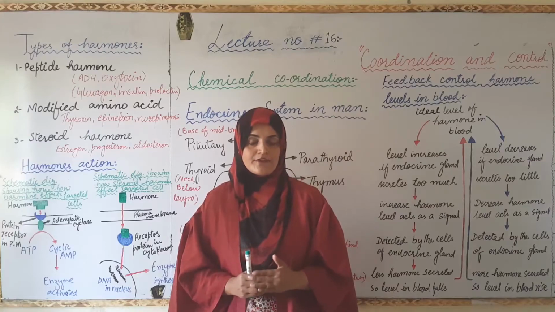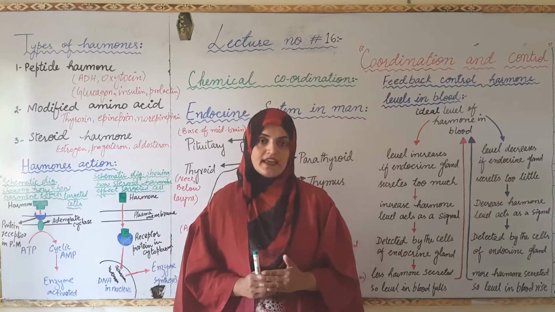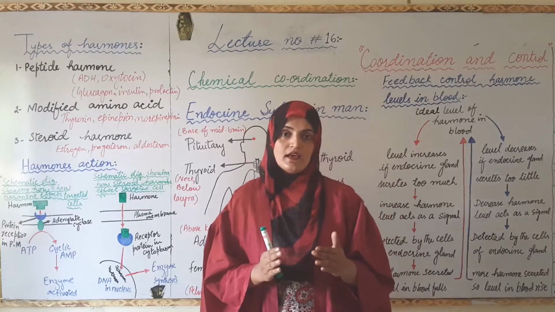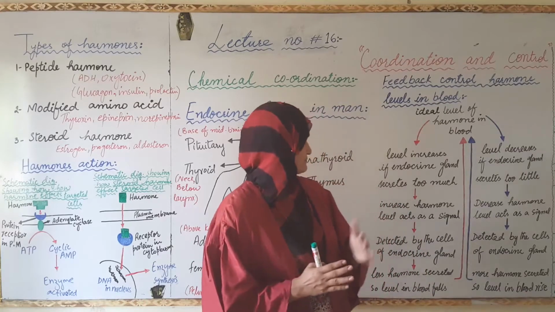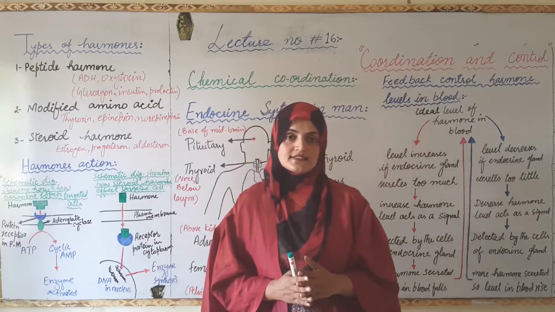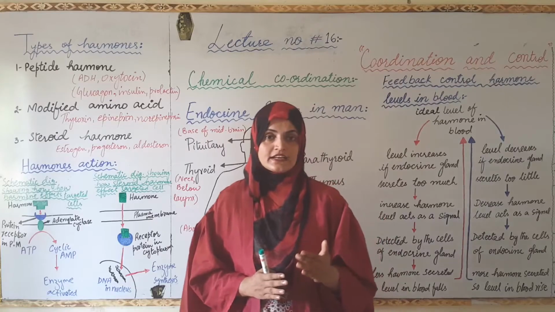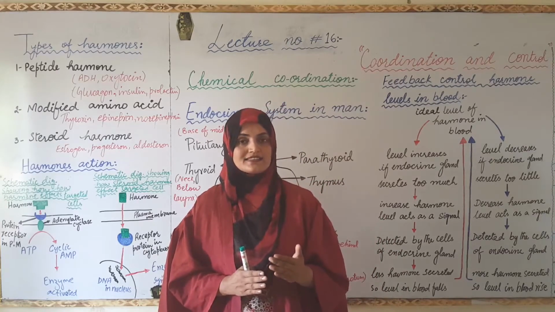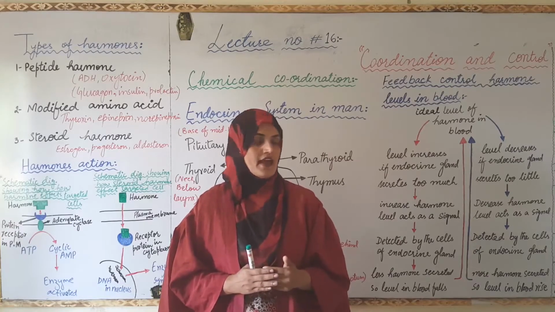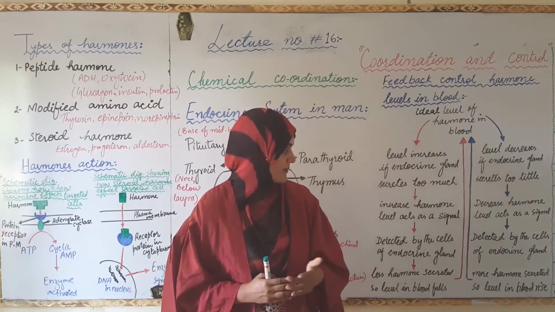While negative feedback is the feedback in which, when any substance rises higher than the normal range, negative feedback takes place, as a result of which the substance comes to its normal range and performs its normal function.